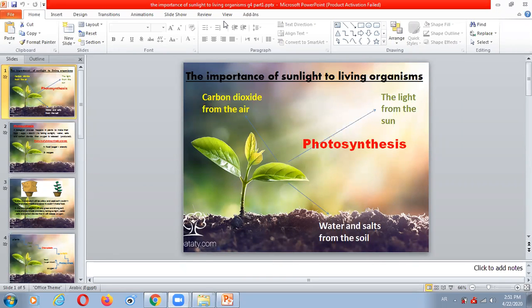This is not the sugar that we eat. The sugar that we eat, we get from the fruits. But this food, which is made of sugar and starch, is the food of plants. Any other question? No, thanks. You're welcome.